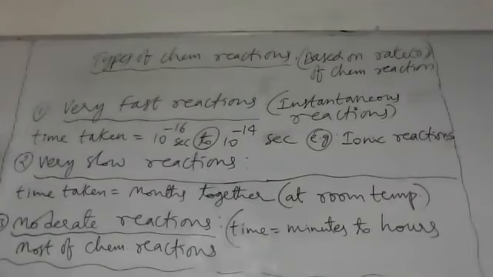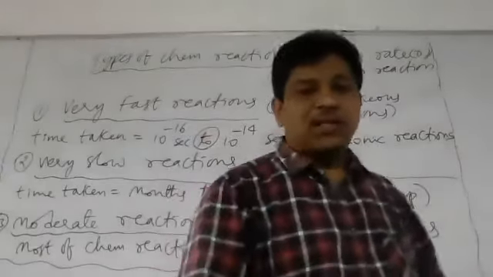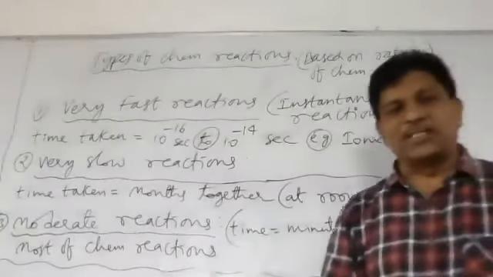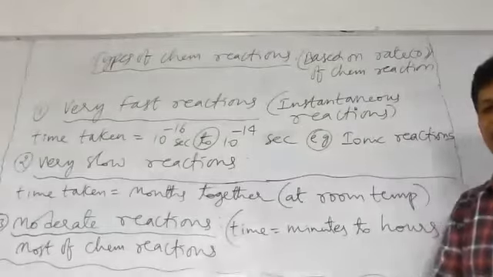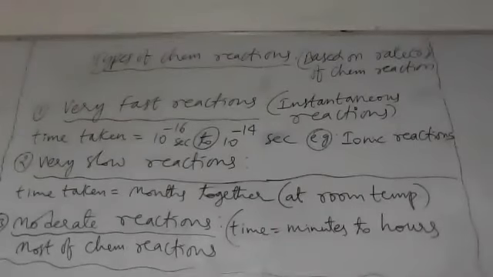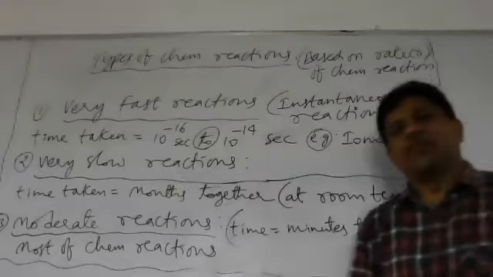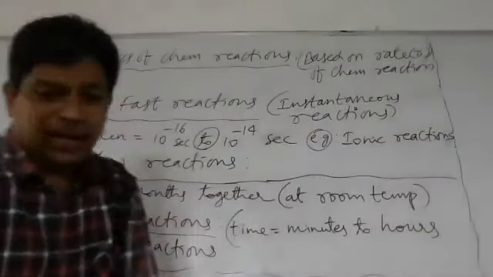This was the introduction of chemical kinetics and also types of chemical reactions based on the rate of chemical reaction. Take the screenshot now.